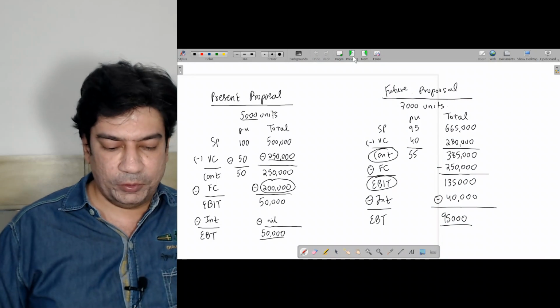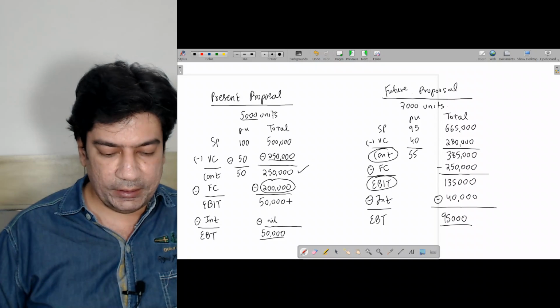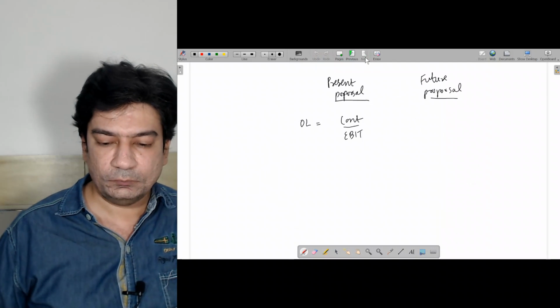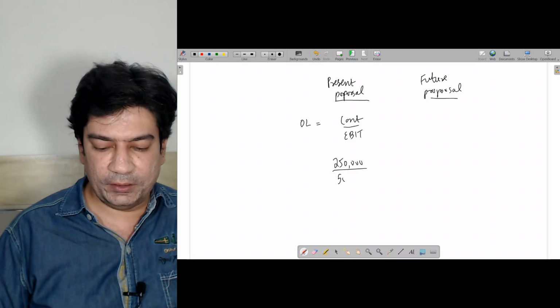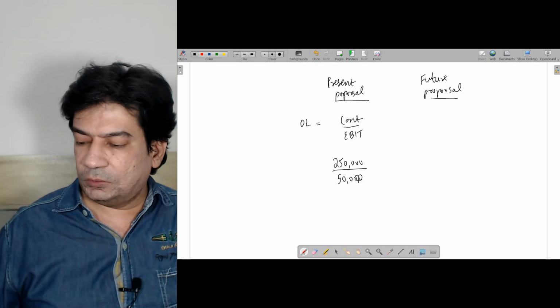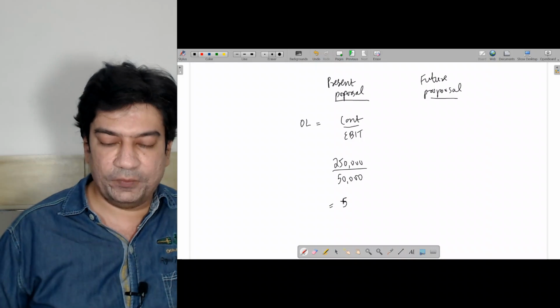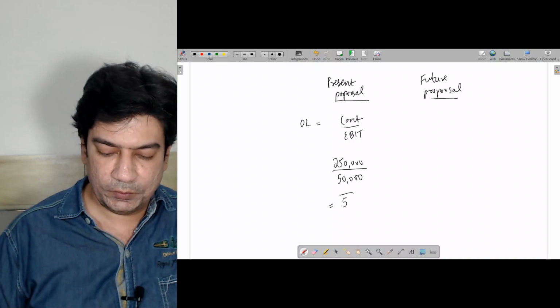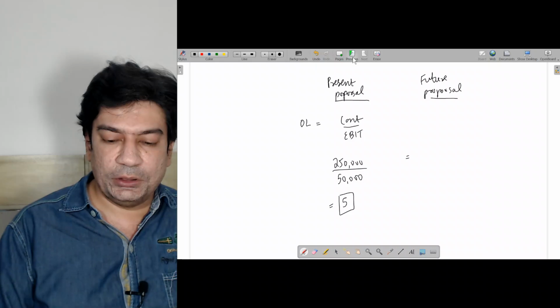So the contribution over here is 2,50,000 and EBIT is 50,000. So 2,50,000 divided by 50,000, I am going to get 5. 5 is my operating leverage.